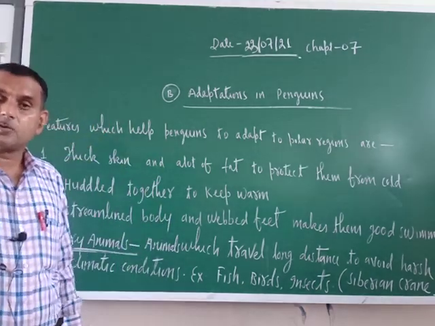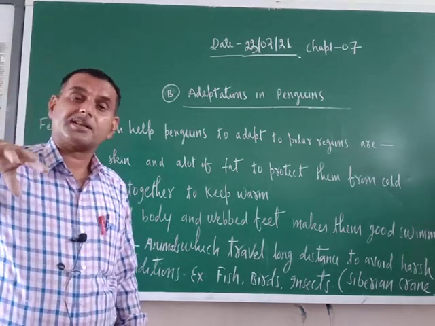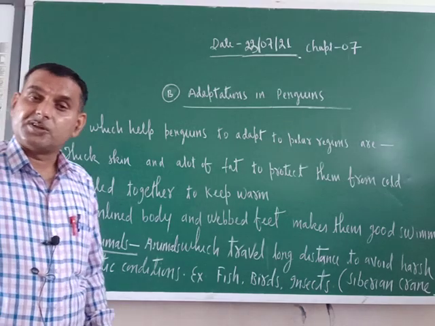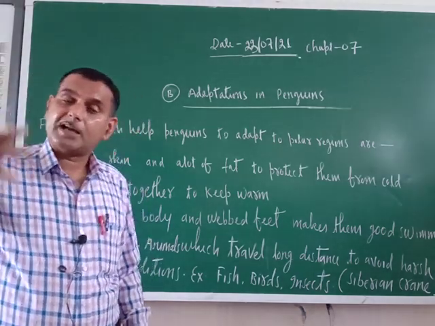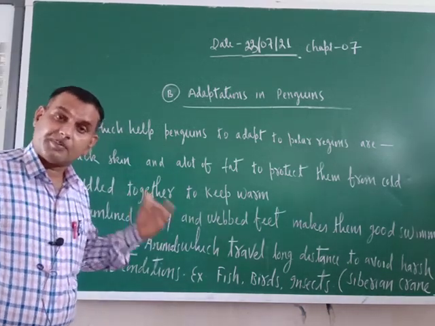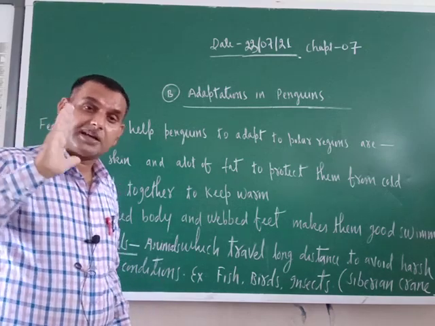And moreover, maybe some milestone or guiding place they have got, because of that they are traveling.